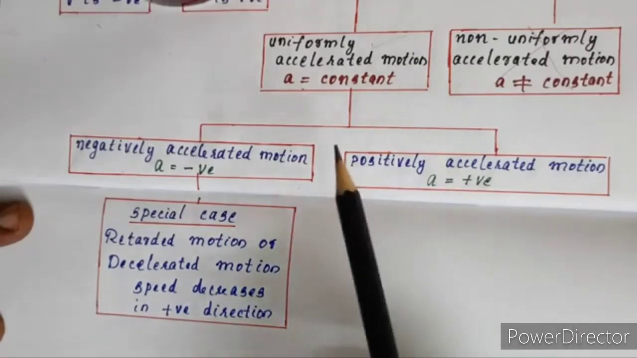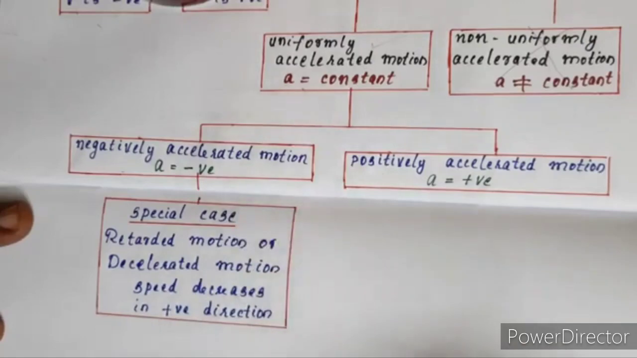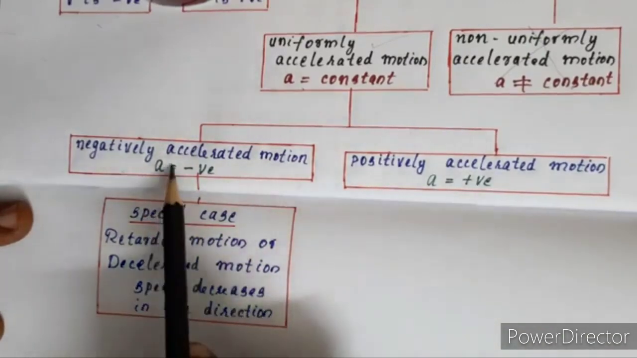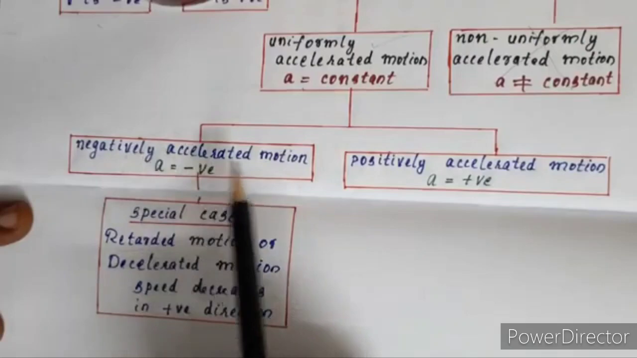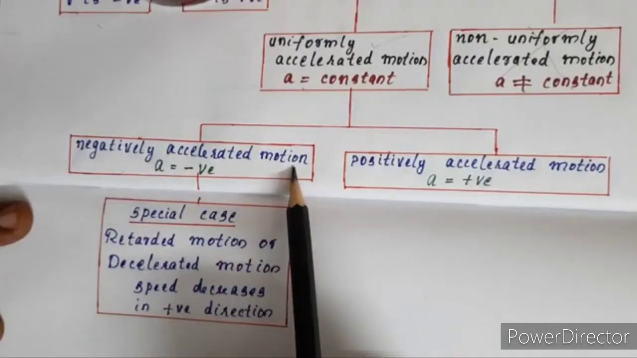Now, the examples for negatively accelerated motion. One simple example is when a car is moving along a straight road in the forward direction and the brakes are applied. After the application of brakes, its speed decreases. When the speed decreases, the acceleration is said to be negative, and that type of motion we call negatively accelerated motion.